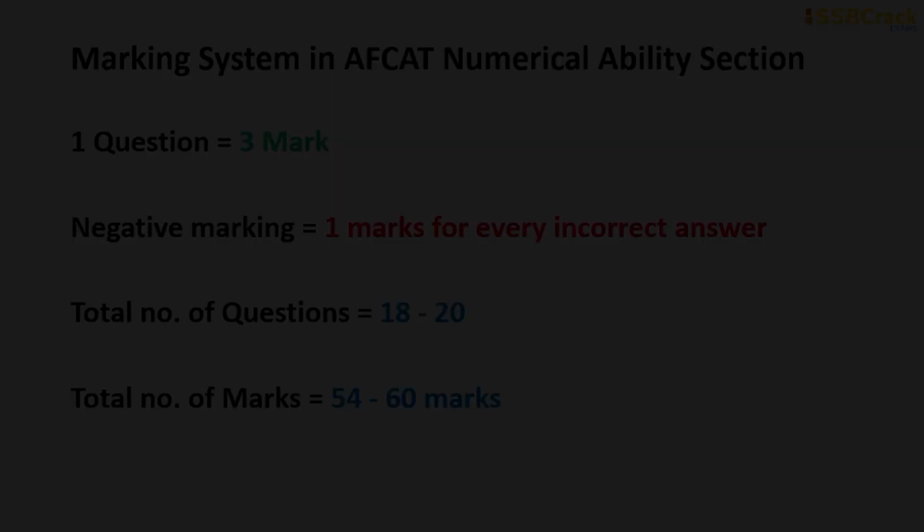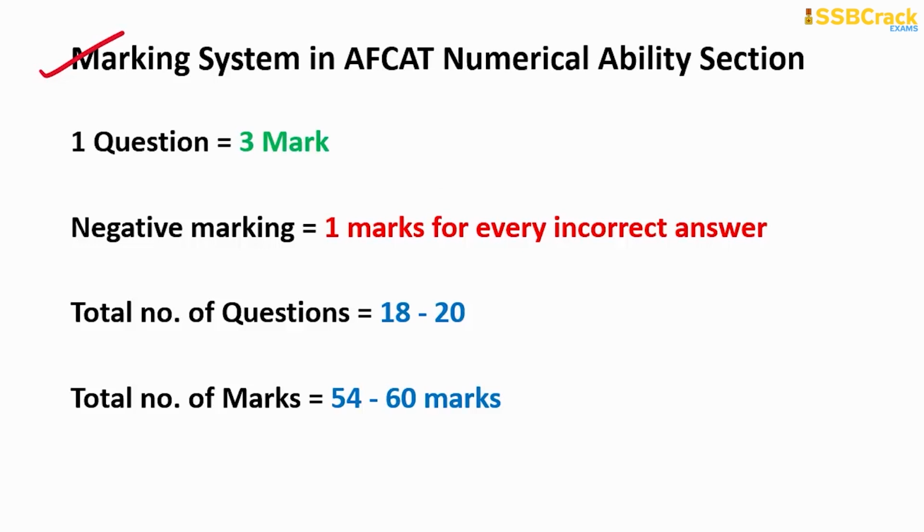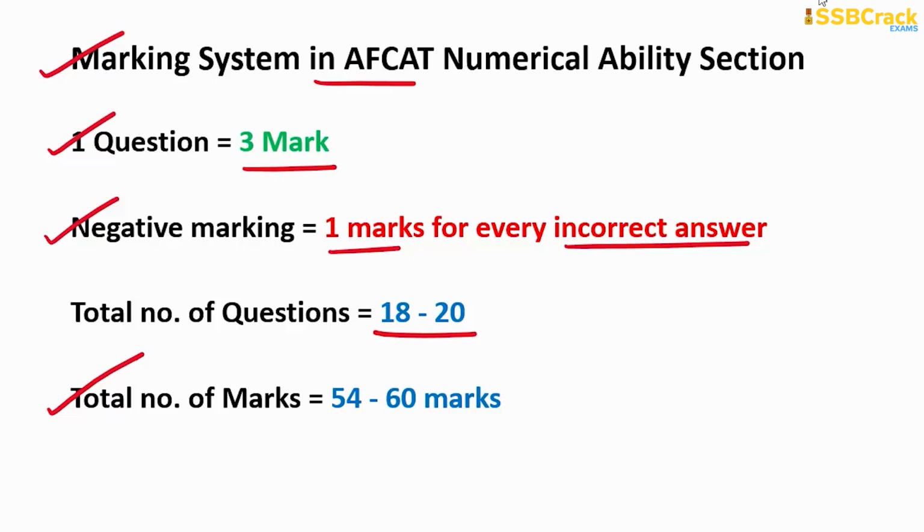Okay. Now let's start this session with the marking scheme of your AFCAT paper. So in AFCAT, every question comprises 3 marks, okay? But there will also be a negative marking of 1 mark for every incorrect question. So be very careful while attempting your paper. Also, there will be a total of 18 to 20 questions from your numerical ability section, which will comprise a total of 54 to 60 marks out of your total 300 marks, okay?